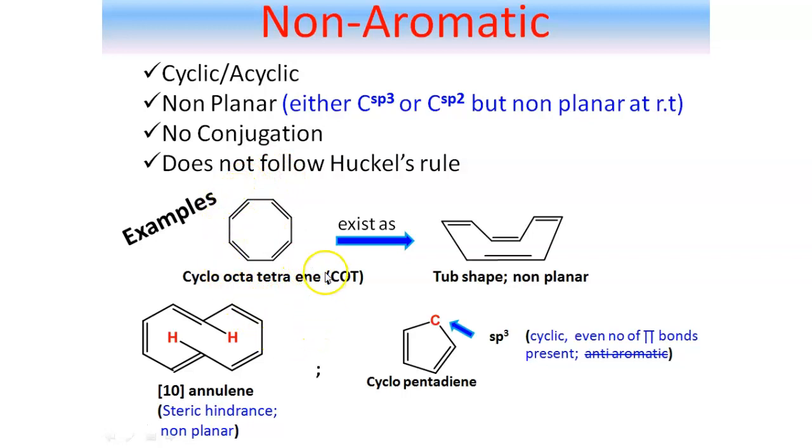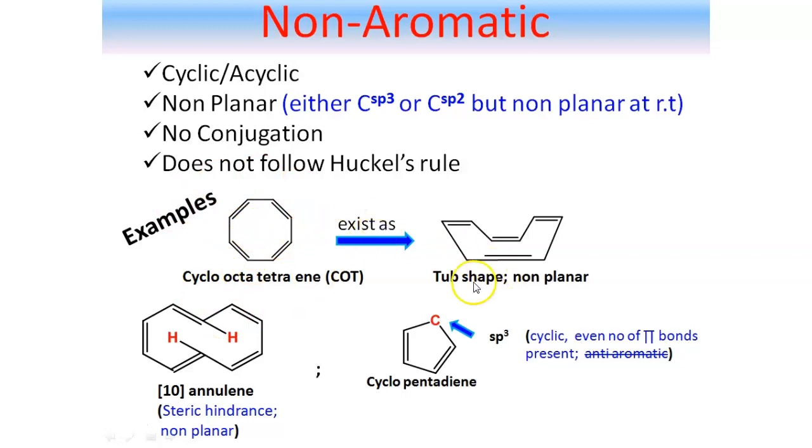But as you all know that for sp2 hybridization bond angle requirement is 120 degree. But here in this cyclic ring, the bond angle is much less than 120 degree. That means huge amount of angle strain is present here. So the system cannot exist as a planar system in this arrangement.